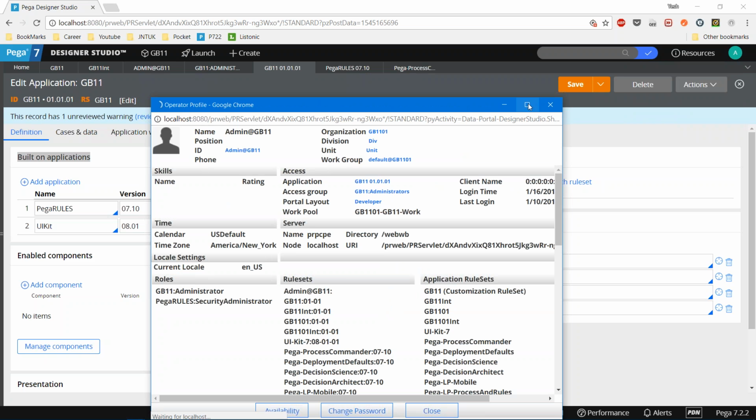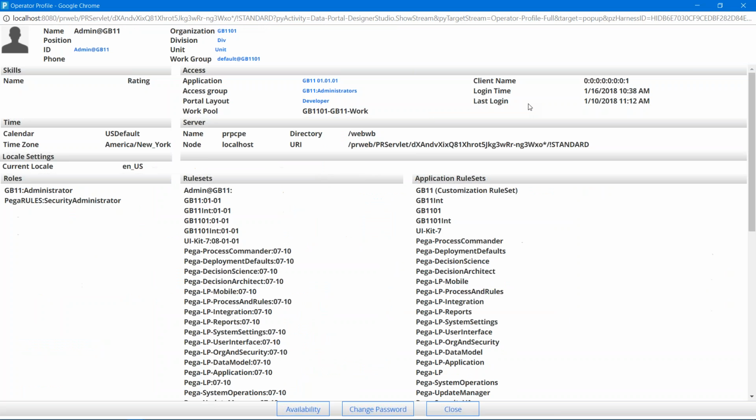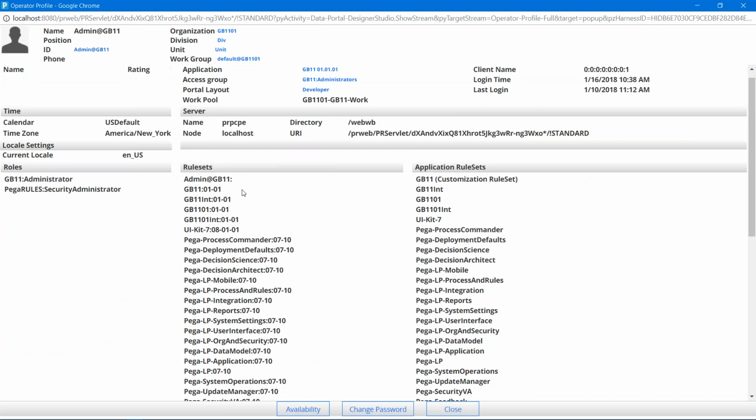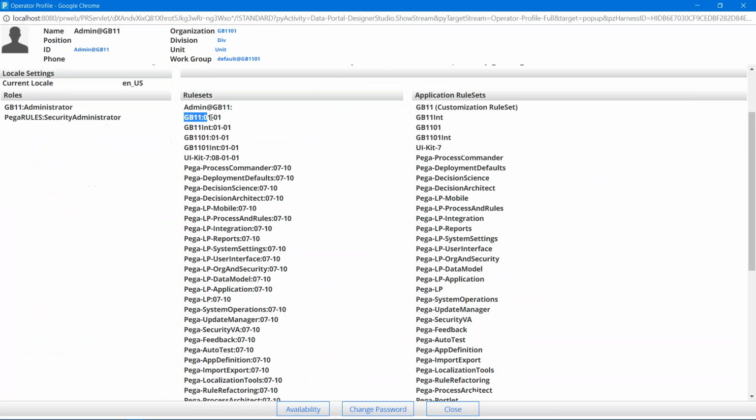See here, GB11010101. We have seen this somewhere. This also we have seen. Next UI kit. Next Pega dash rule sets. So this is the order that is followed by PRPC whenever it is going to look for any rules.